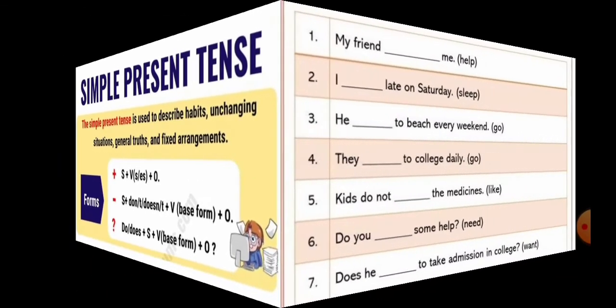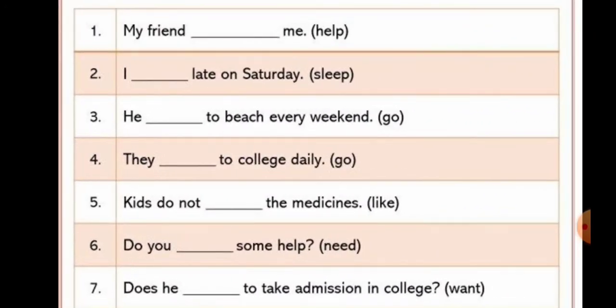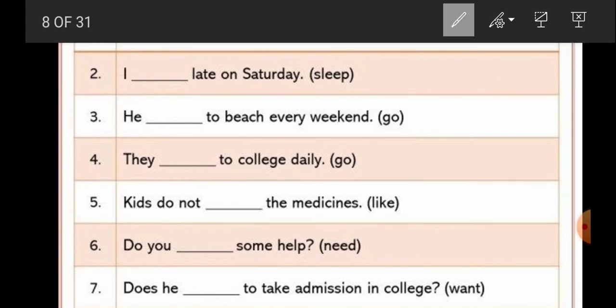Here I have given you some exercise. Let's learn how to do it. Before starting to answer, let's learn the structure of simple present tense. Simple present tense will have subject, verb, and object and other complementary words.